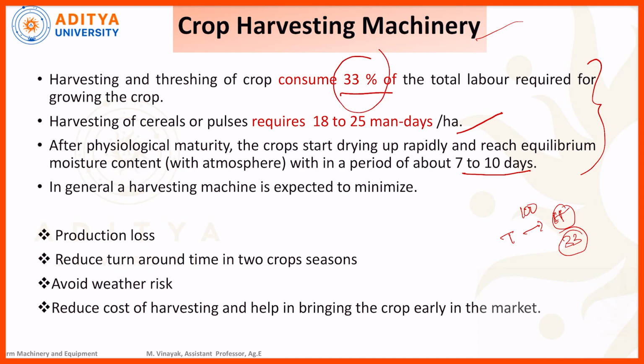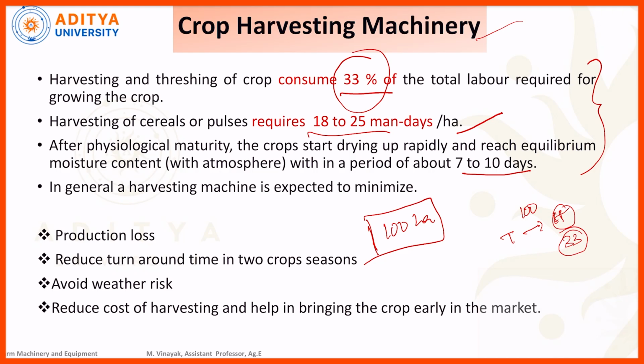Suppose 33% of the labor is required for the harvesting and threshing operation. So 25 man-days are required to harvest 1 hectare of land area. After the crop matures, within a span of less than 10 days, we need to harvest it. Suppose we need to harvest 100 hectares of land area at a time. But in this situation, the farmer faces labor shortage. What will happen in this situation?